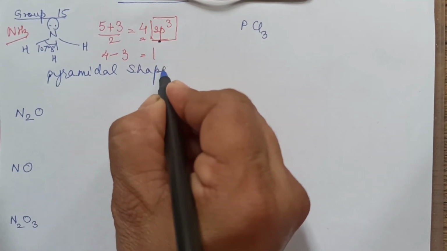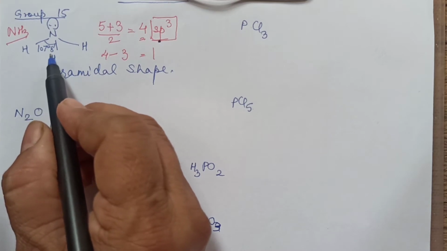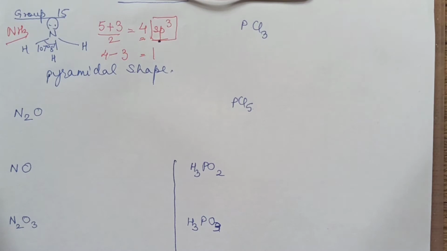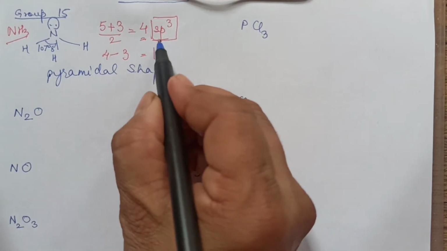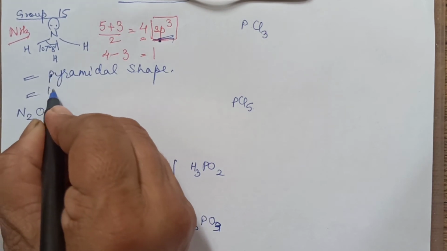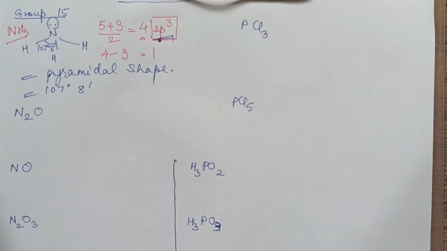The bond angle you'll write as 107 degrees. Most books write 107 degrees, but in NCERT it's given as 107 degrees 8 minutes. So you'll write the hybridization, the shape, the bond angle, that is 107 degrees 8 minutes, and you'll draw the structure.